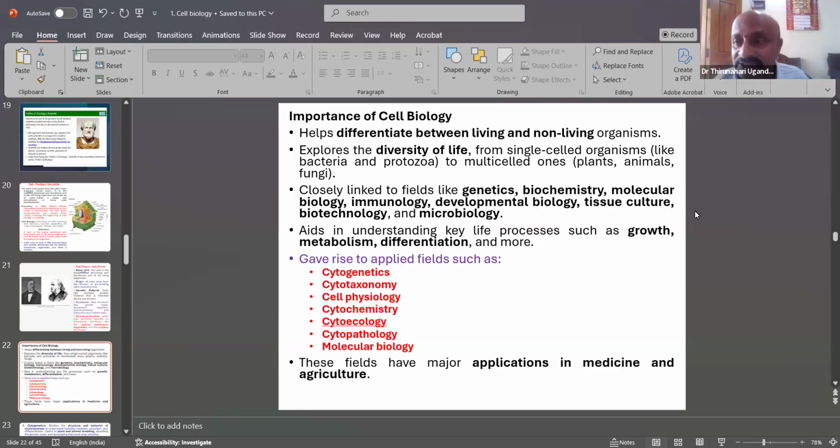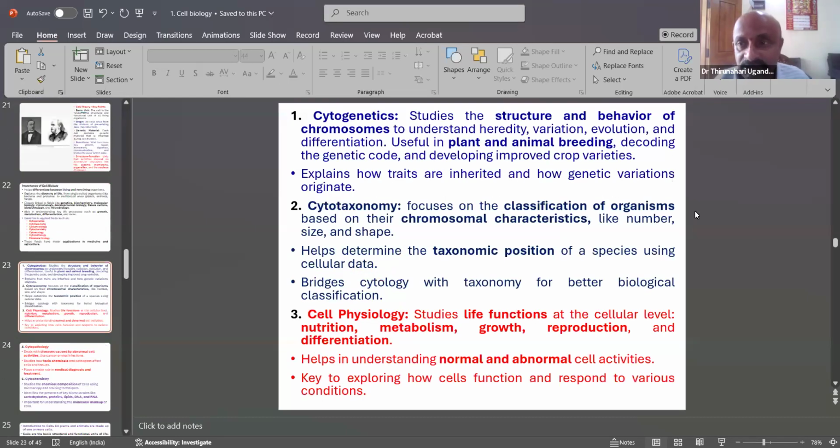Based on cell biology, our science of botany is divided into several sub-branches: cytogenetics, cytotaxonomy, cell physiology, cytochemistry, cytoecology, cytopathology, and molecular biology. These fields have major applications in medicine and agriculture also. That is also cell biology.